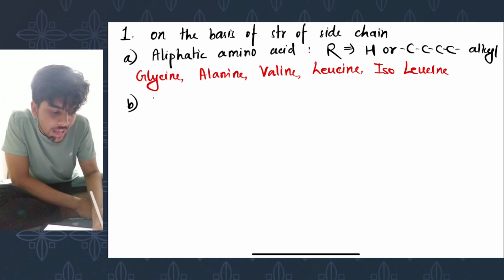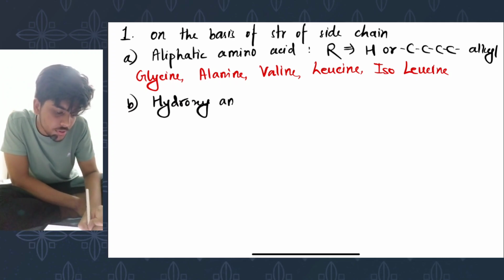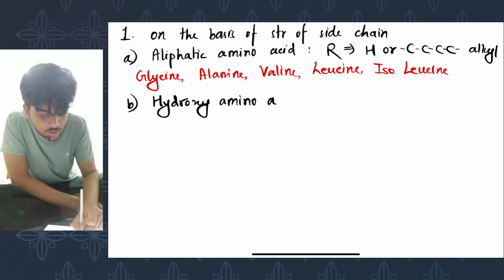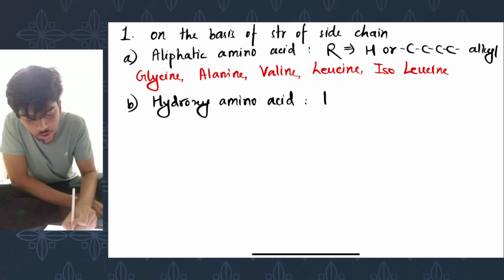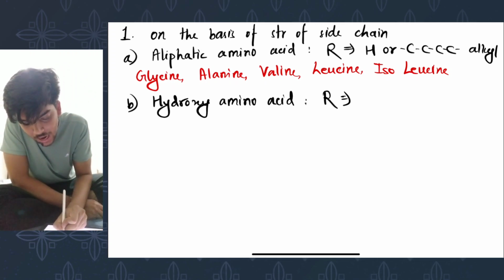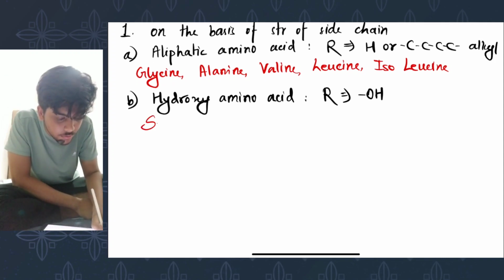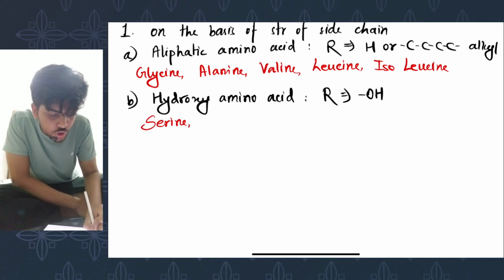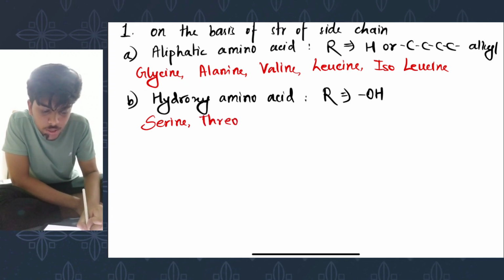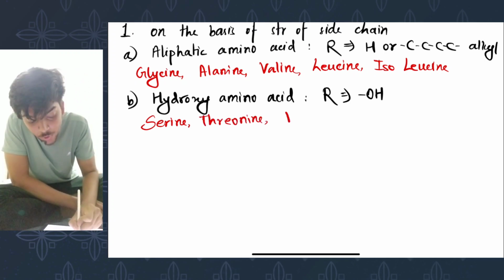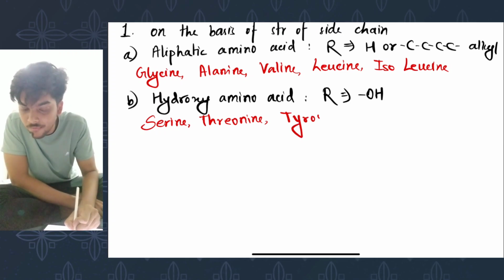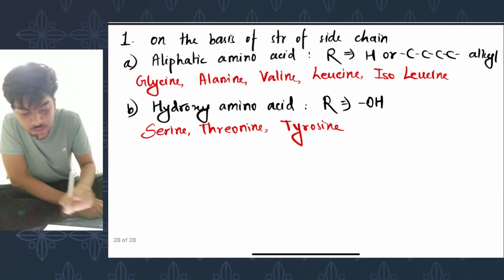Number B, hydroxy amino acid, where the alkyl group contains a hydroxyl group. Examples are serine, threonine, and if you are wondering, yes, I'm looking at the examples because even I have not been able to memorize them.